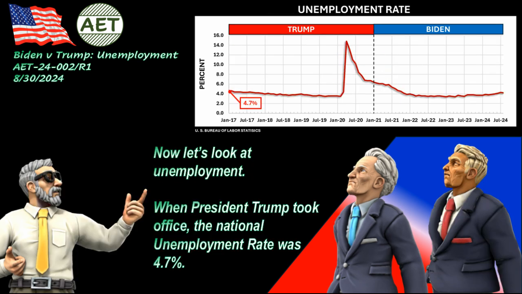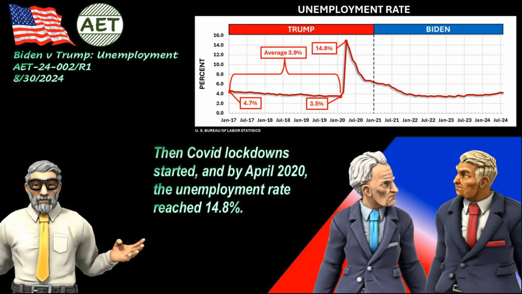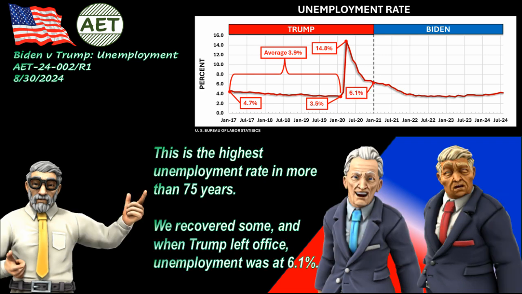Now let's look at unemployment. When President Trump took office, the national unemployment rate was 4.7%. Over the next 3 years, the rate dropped to 3.5% in February 2020. The average during that time was 3.9%. Then COVID lockdowns started, and by April 2020, the unemployment rate had reached 14.8%. This is the highest unemployment rate in more than 75 years.